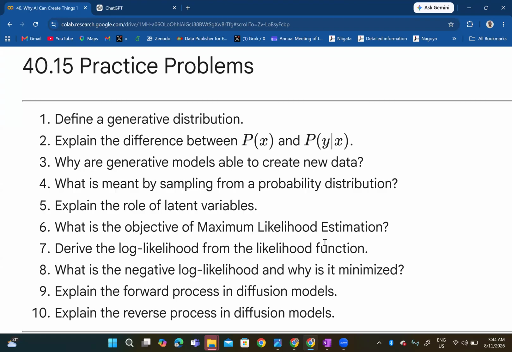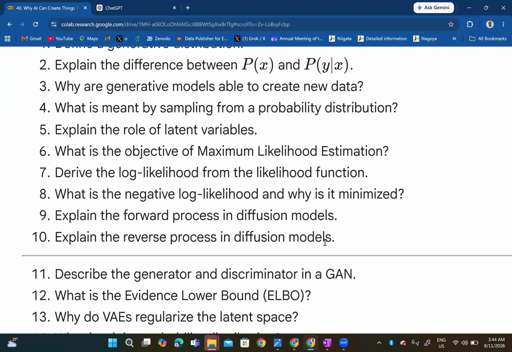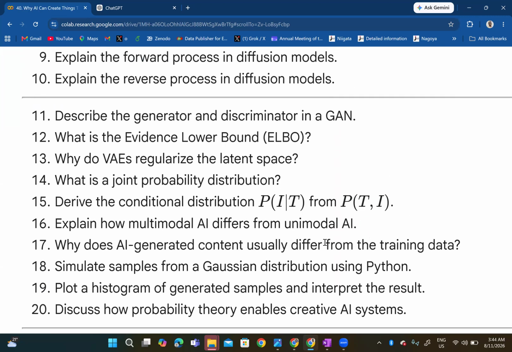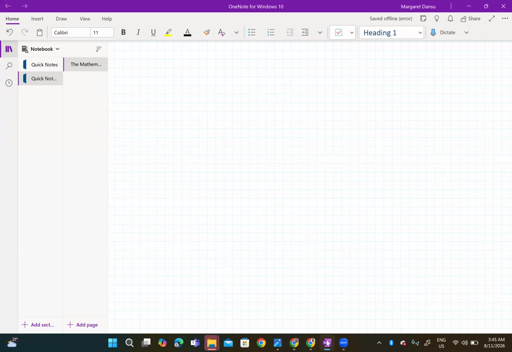It's a very straightforward derivation. Then I'll also be dealing with 15: derive the conditional distribution for probability of I given t from probability of t given I. So we go on and deal with that right away.